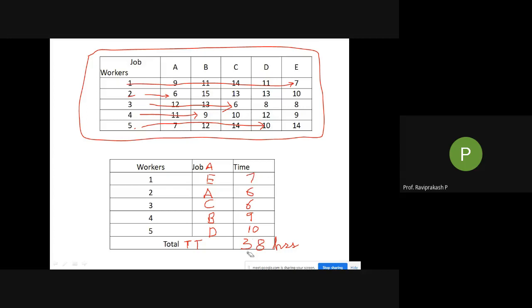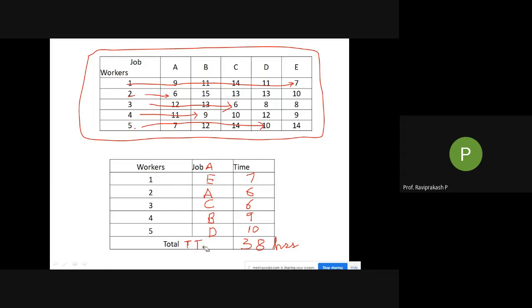If you add all this, we are getting the total number of hours. This is total time taken, TTT, total time taken, this is 38 hours. This is job assigned. For 1 it is E, for 2 it is A, for 3 it is C, for 4 it is B, and for 5 it is D.